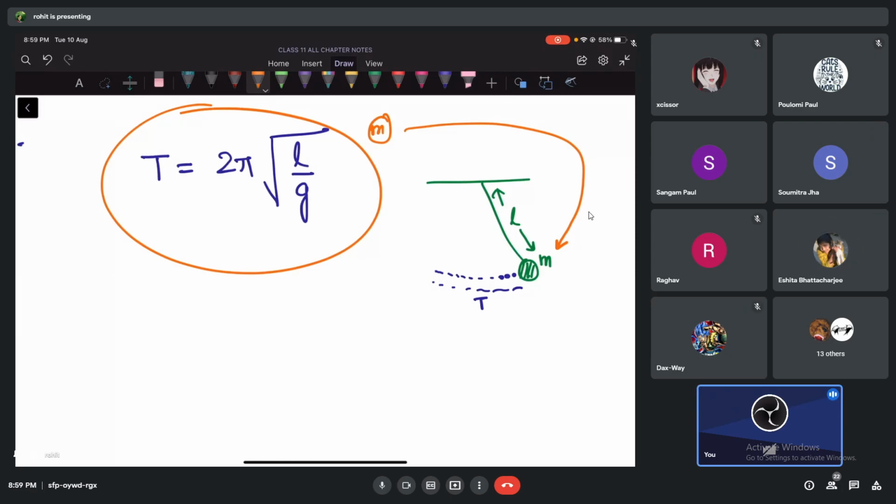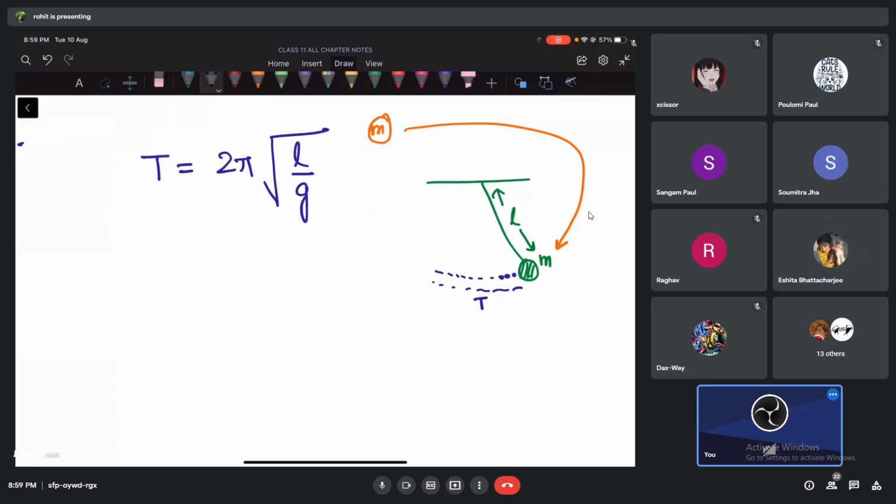That means you come and keep here 1 kg, you come and keep here 2 kg, come and keep 3 kg, without changing the length and gravity. Then the 1 kg, 2 kg, 3 kg, all of them will oscillate together. Can you understand? Yes, sir. So I hope you understand that part. I hope that I made it clear.